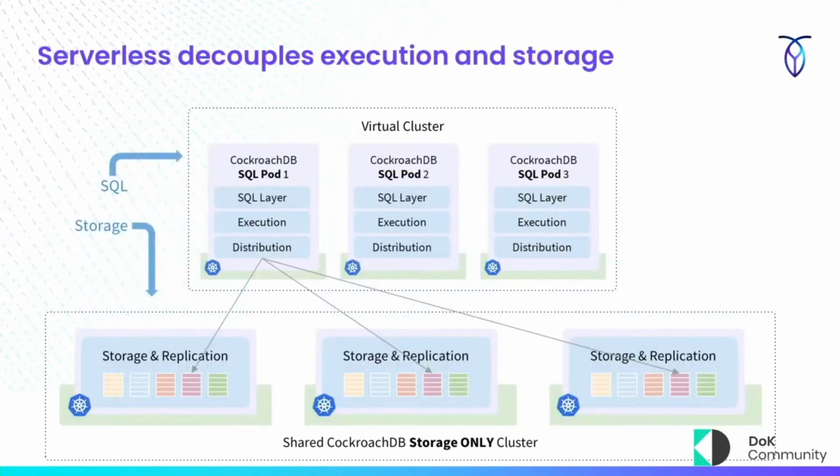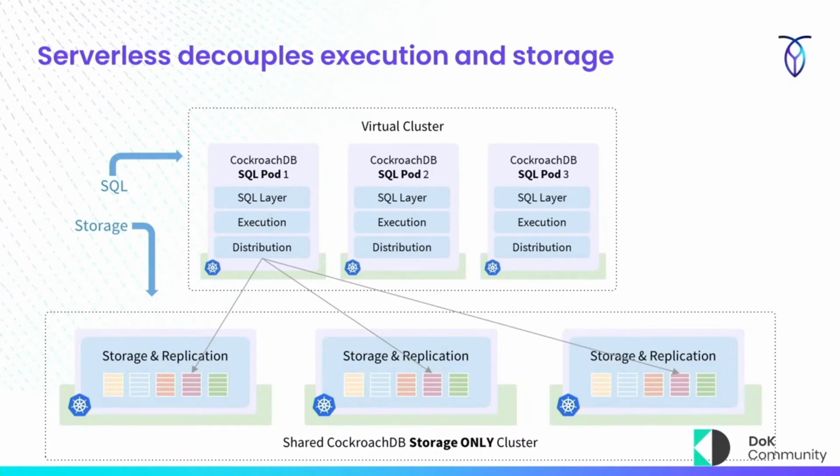So what we did is we took an instance of CockroachDB, which is that same binary. And when we started up, we actually started up with just doing the storage and replication, or we started up with just the SQL execution stuff on top. It's a simple flag. And that's what we're actually doing. So the SQL stuff, the stuff that's actually allowing you to run queries, is done up top, whereas the storage is done in one single cluster.